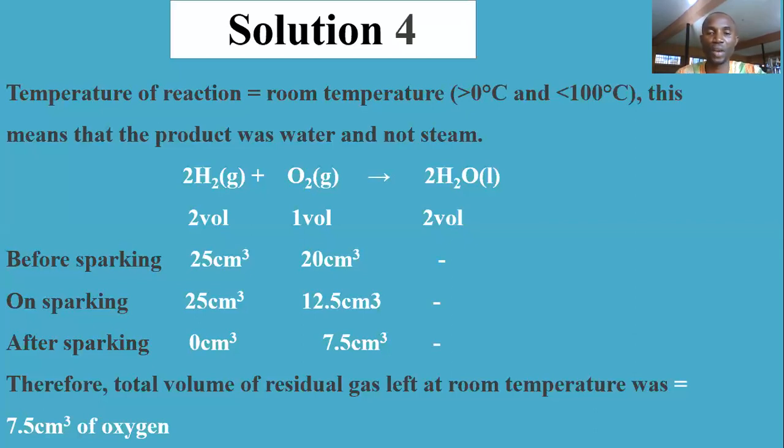Half of 25 is 12.5. So out of the 20 provided, 12.5 sparked with the hydrogen when they reacted together. Then 7.5 was left after the explosion, after sparking. And that is what the question required of you.